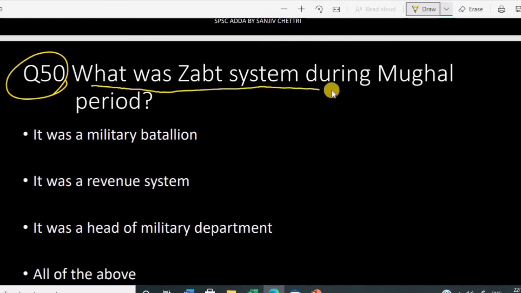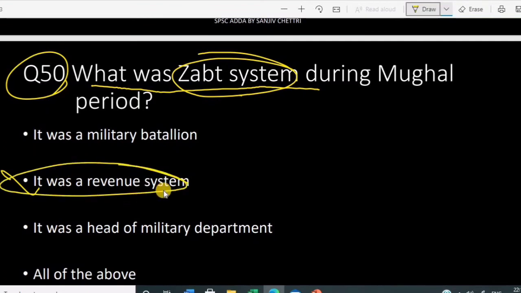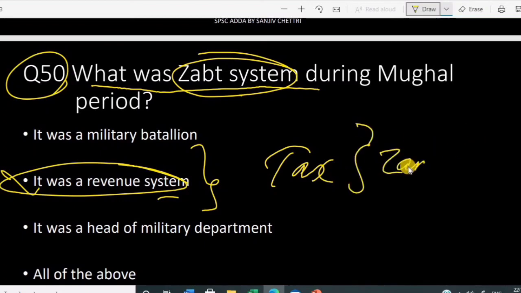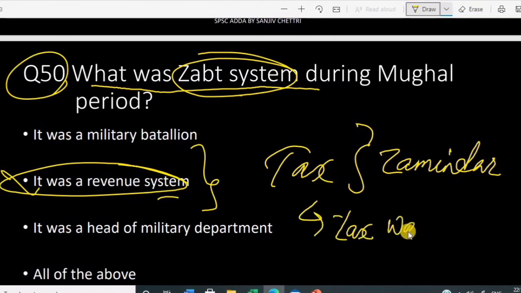Okay, so next question, last question of this series. What was Zabt system during this Mughal period? Zabt, very important. Okay, Zabt was the type of revenue system during Akbar period. So if you discuss what is Zabt, the main source of income for Mughal rulers was tax. And those persons appointed to collect tax were called zamindar, right? Zamindar. So who was the Akbar revenue minister? Todarmal, right? He carried out a careful survey on crop yield, and on the basis of that data, tax was fixed. Okay, tax was fixed on each crop in cash.